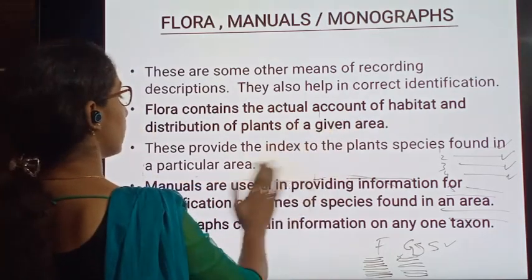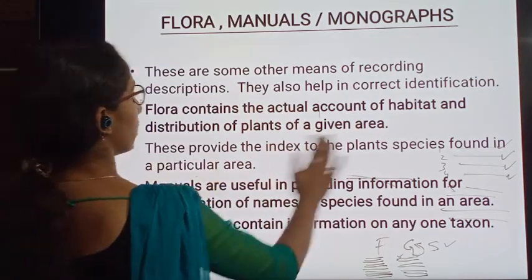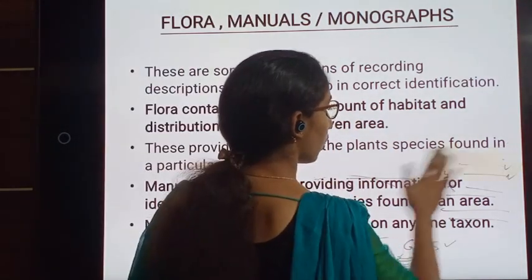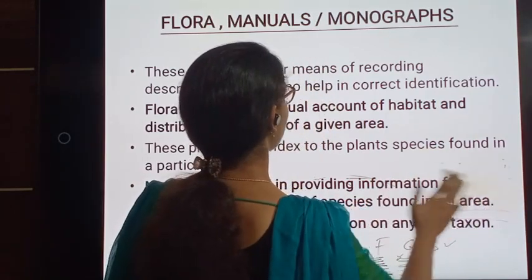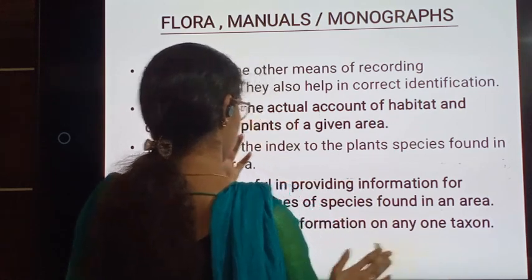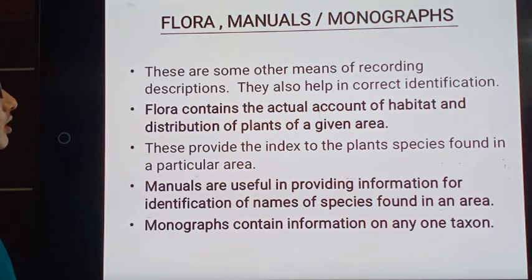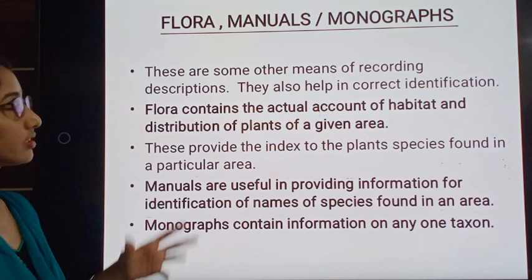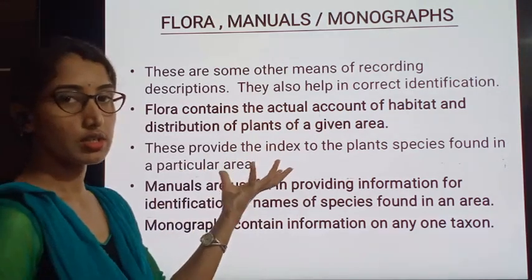What is a flora? These are some other means of recording.